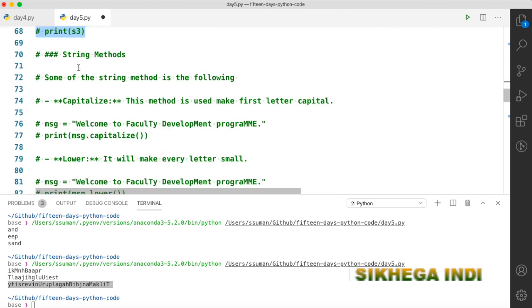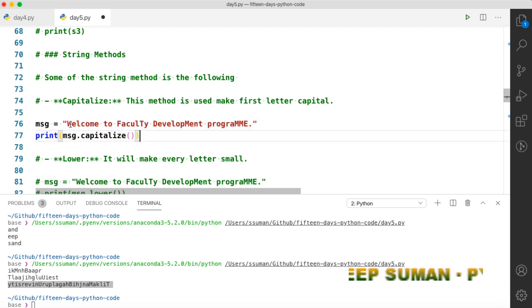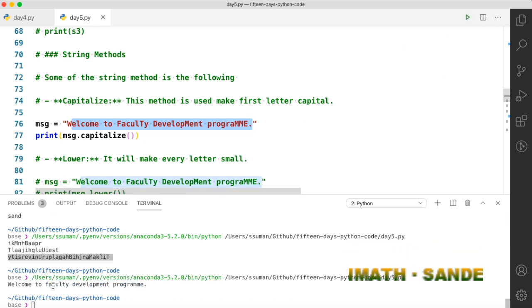Now we will learn about string methods. There are many inbuilt methods associated with strings in Python, and one is capitalize. Let's check the capitalize method. Capitalize will make all the characters small letters except the very first one. W will be capital while all other characters will be in lowercase. Let's check this. So you can see that only the first character is in capital, all others are in small case. So in this way you can use the capitalize function.